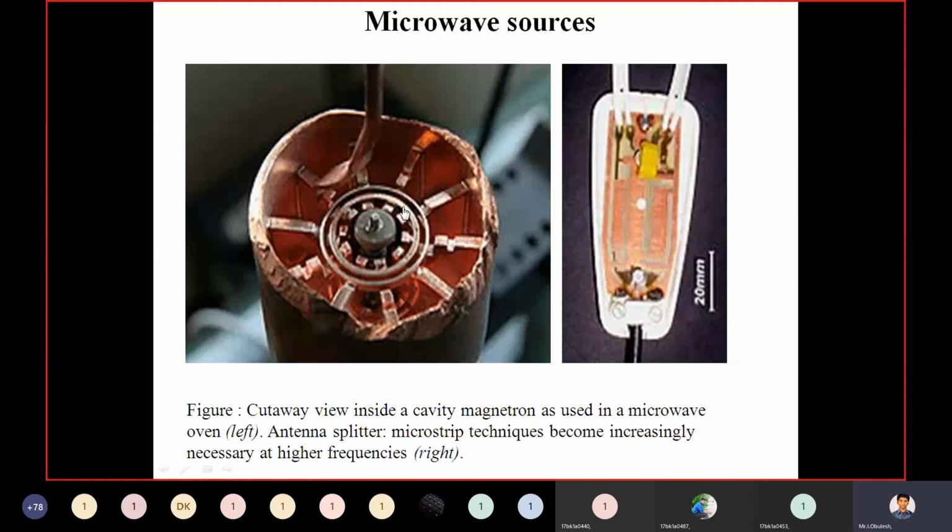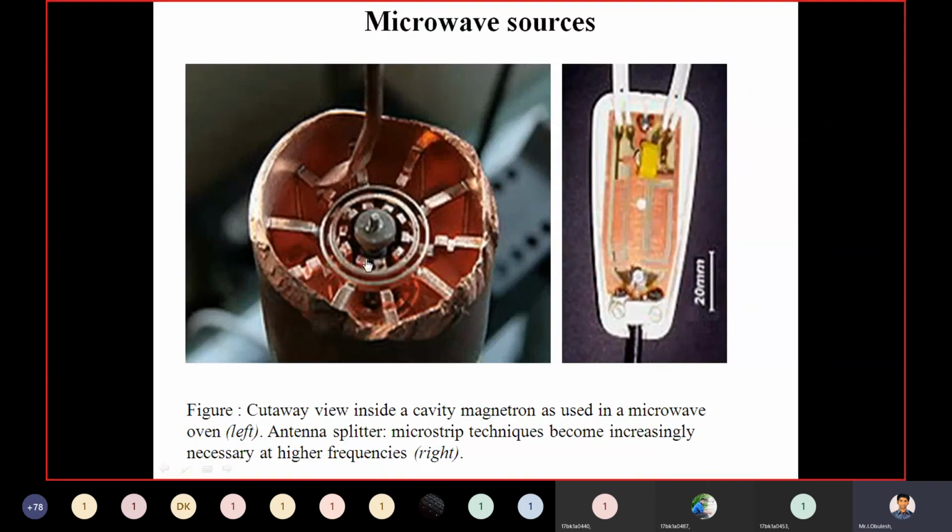The electrons pass by the openings to these cavities and cause microwaves to oscillate within them.